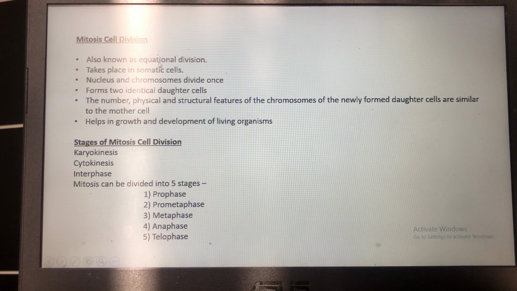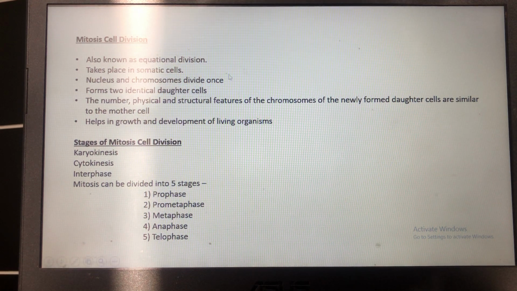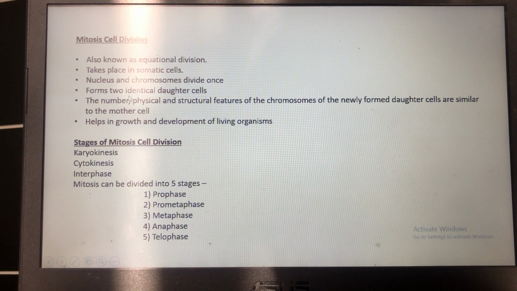Then mitosis cell division, which is also known as equational division. It usually takes place in somatic cells. In the case of mitosis cell division, the nucleus and the chromosomes both divide once and thus form two identical daughter cells. Identical in terms of the number of chromosomes, and the physical and structural features of the chromosomes of the newly formed daughter cells will be exactly similar to that of their mother cell. Mitosis cell division helps in the growth and development of living organisms.